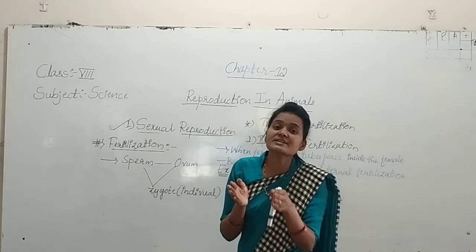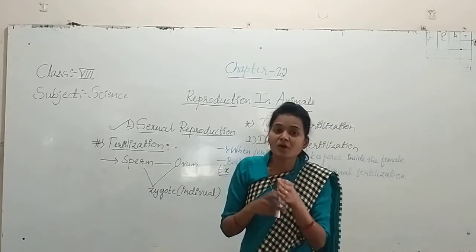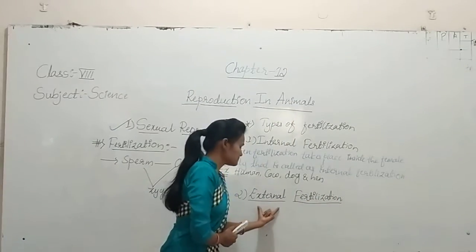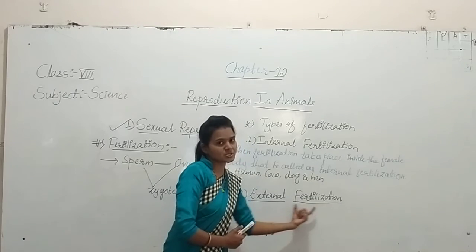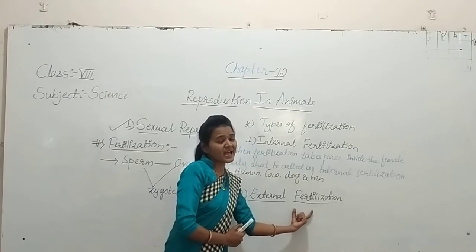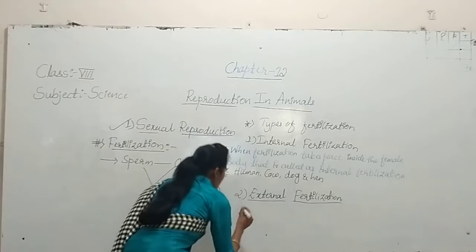This happens in water only, because the name itself says external fertilization: it takes place in water.